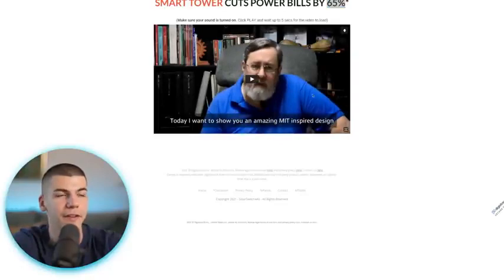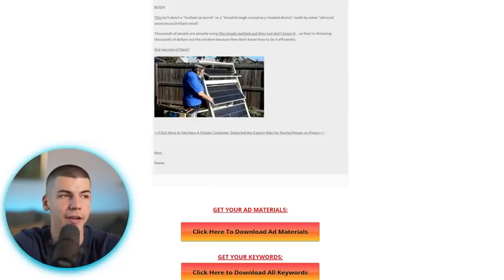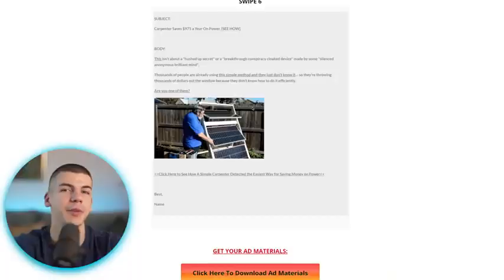Let me just pause this. That they can save by using this. Let me just show you that. Basically, you can see right over here, it can save them $975 a year on power. And you see it's some kind of weird looking scientific tool that people can use in their backyard to save money on electricity.